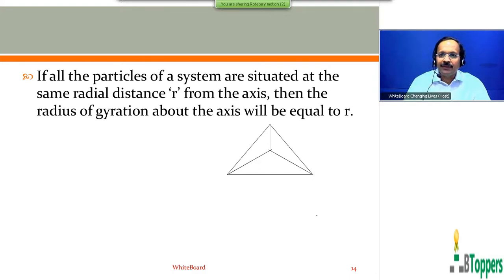So this is the third class in rotatory motion. In the previous class, I was discussing the term moment of inertia, and I started discussing some simple special cases in moment of inertia.